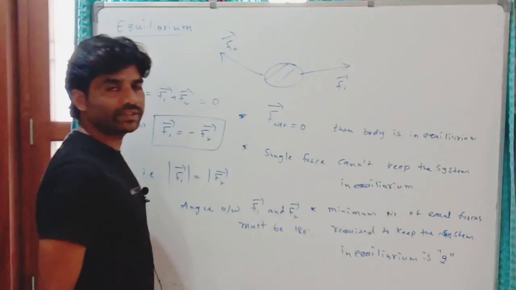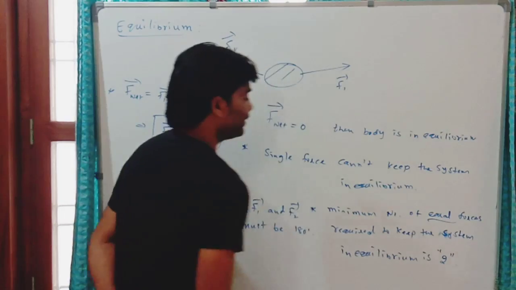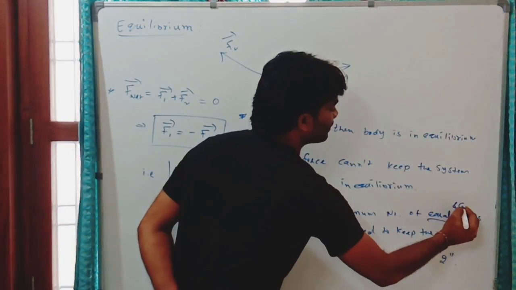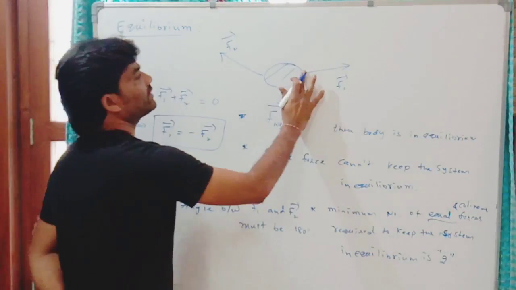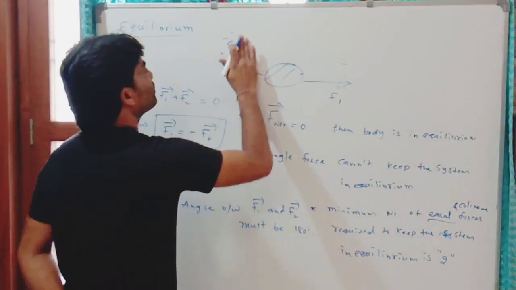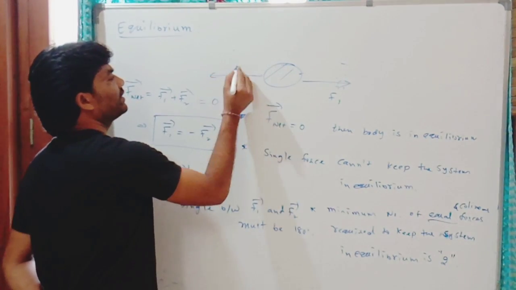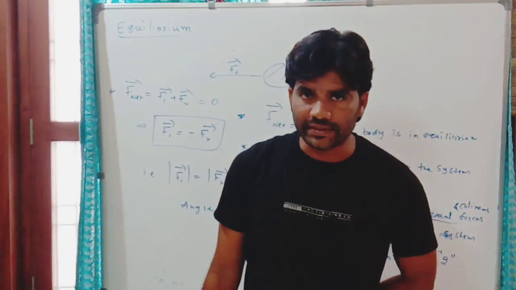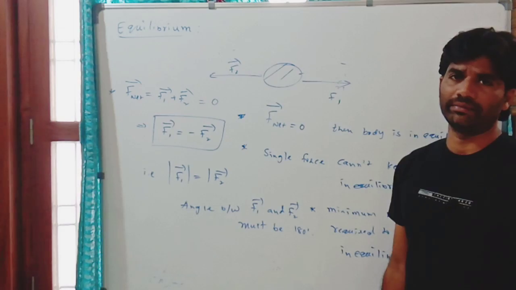At least two forces are required, and they must be equal and collinear. They must act on the same line, in opposite directions like this. If it is F1, then this F2 must be on the same line as F1 but in the opposite direction. Then they cancel each other and the net force is zero, so the system is said to be in equilibrium.